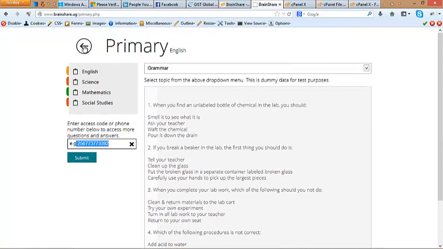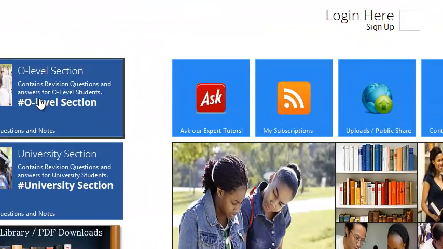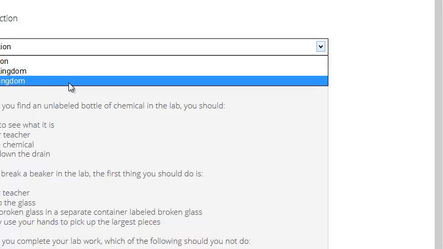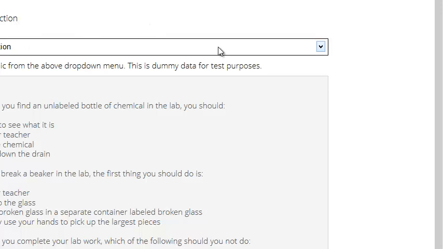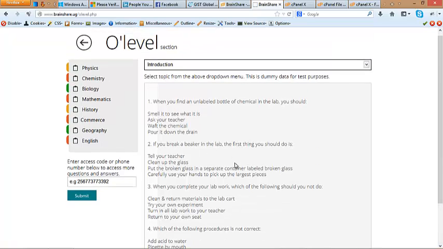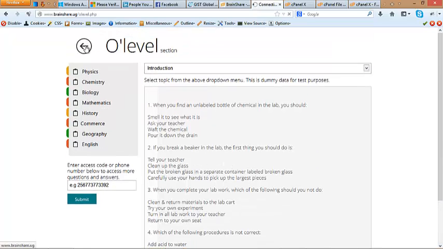Okay, let's see what happens elsewhere. O-level students here. This is the list of the supported subjects. This is the corresponding topics for each subject. So the process is quite the same for the others.